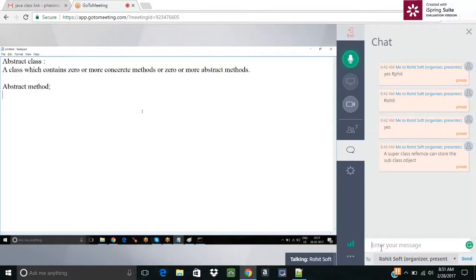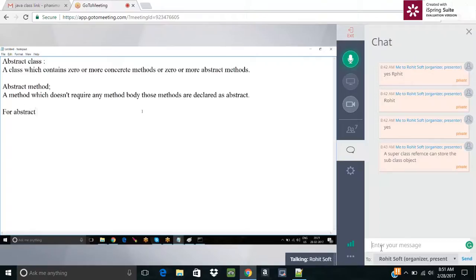abstract method means what? A method which doesn't require any method body. Those methods are declared as abstract.